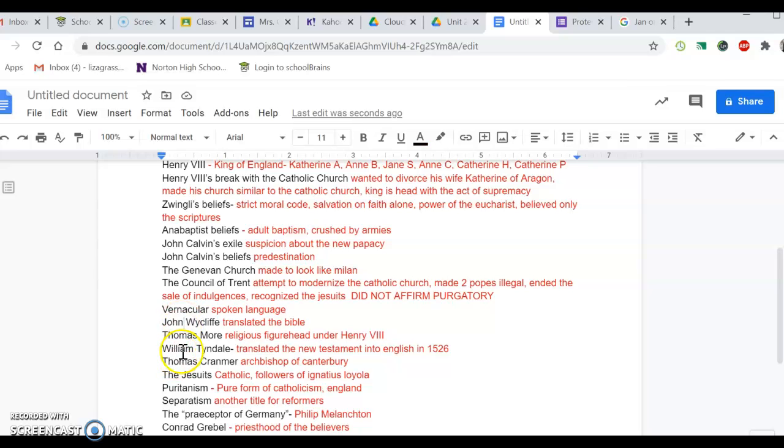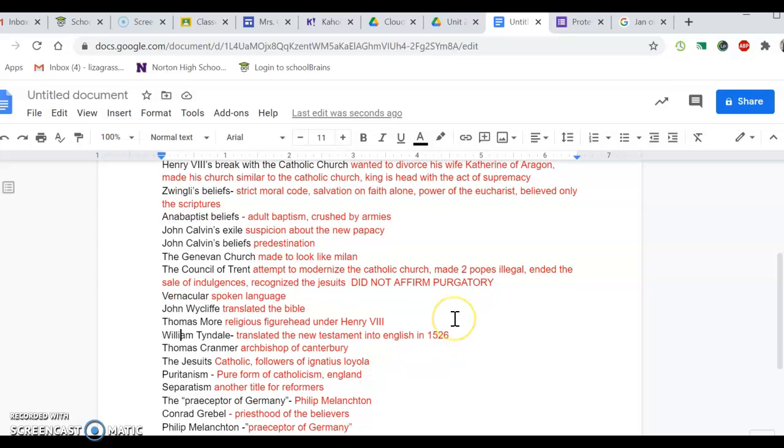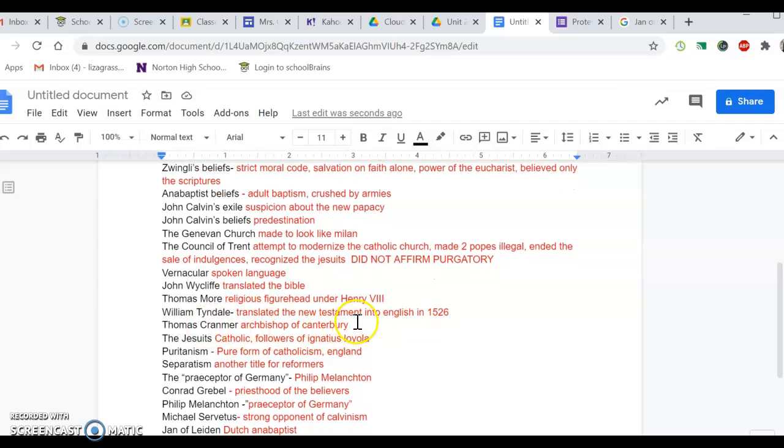So if you had to pick, make sure you know what it's asking. Is it in English? Is it just a translation? What year is it? Is it the New Testament? The Old Testament? Okay. Thomas More was a religious figurehead under Henry VIII in England. Thomas Cranmer was the Archbishop of Canterbury, which is essentially the highest post in Henry VIII's new church.